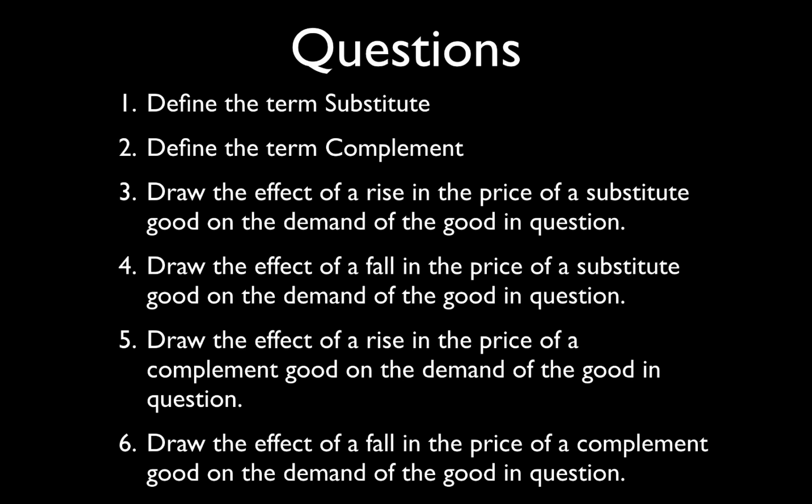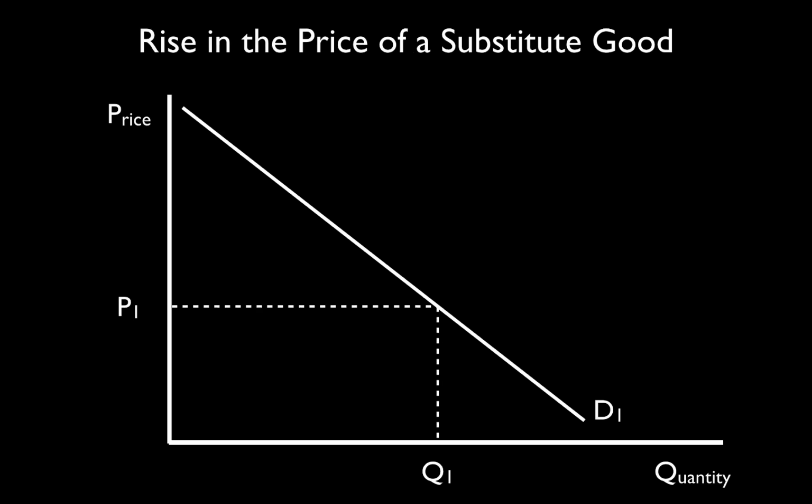I'll tell you just quickly, I'll repeat, a substitute good is a good that can fill the same function as the good in question, or two goods that satisfy similar needs like Coke and Pepsi. And a complementary good is goods that tend to be used together or are in joint demand. But I would like you to have a look at these questions and see if you can answer them. So pause the video. Once you reckon you have an answer, have a go, press play, and then we'll go through the answers.